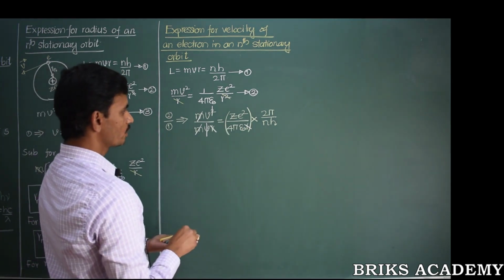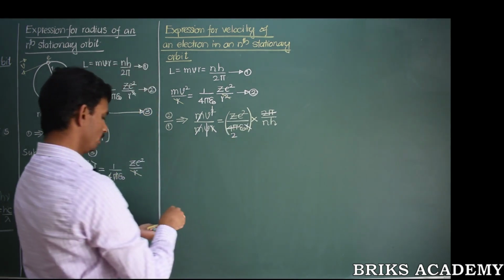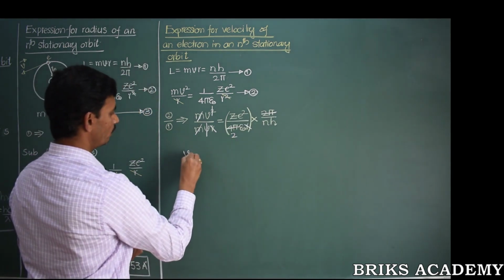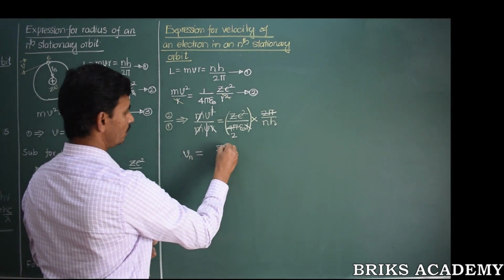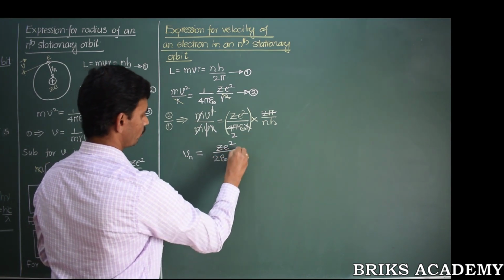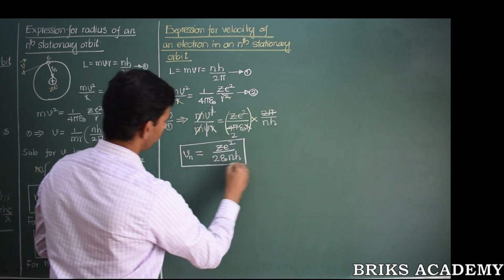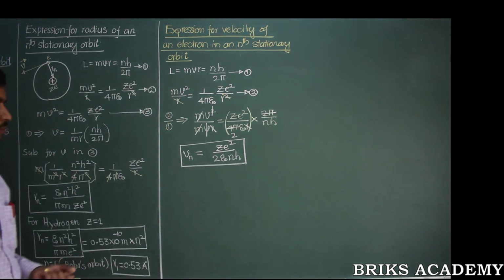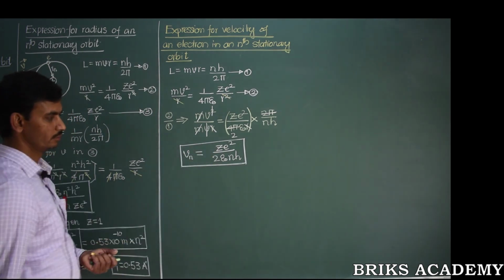Now rearrange the terms once again. 2 pi goes for 2 times. So therefore v, the velocity in the nth orbit, is equal to Ze square divided by 2 epsilon naught nh. This is the expression for the velocity of an electron in an nth stationary orbit in an atom with atomic number Z.